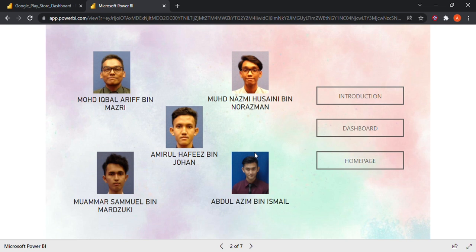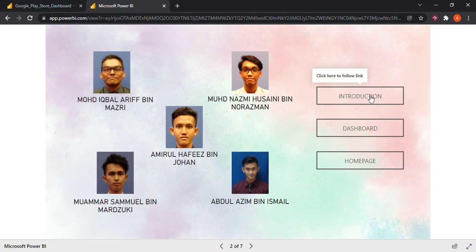The head or the leader of TeamDeiteo is none other than Mr. Amirul Hafiz bin Johan, who acts as a general for this team, followed by the other team members that work closely in order to finish the task, which is Muhammad Iqbal Arif bin Masri, Muhammad Nazmi Husaini bin Nurasman, Muammar Samuel bin Mazuki, and last but not least, me, Abdul Azim bin Ismail.